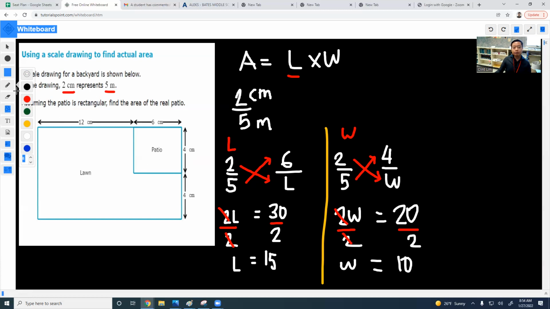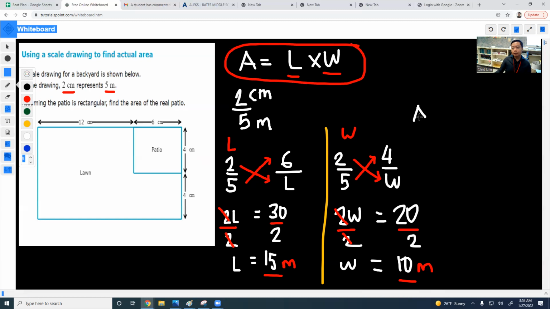So now that we got both the length and the width, and these right here are in measurement of meters, we can now solve for the formula A is equal to L times W. So we already know the value of our length.